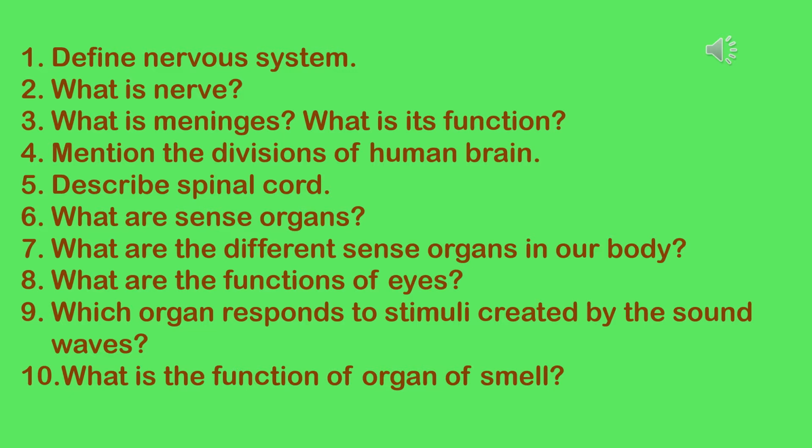Question number 7. What are the different sense organs in our body? Answer: the different sense organs in our body are eyes, ears, nose, tongue, and skin. Question number 8. What are the functions of eyes? Answer: eyes are the organs of sight. They detect light and help us to see the world around us.